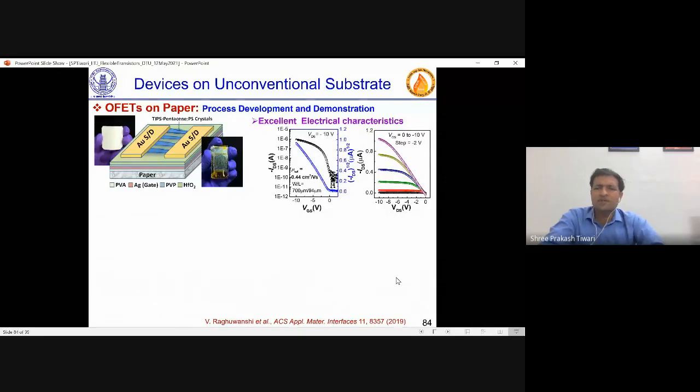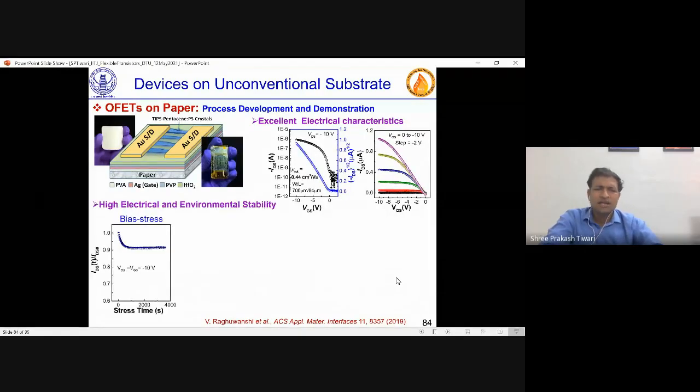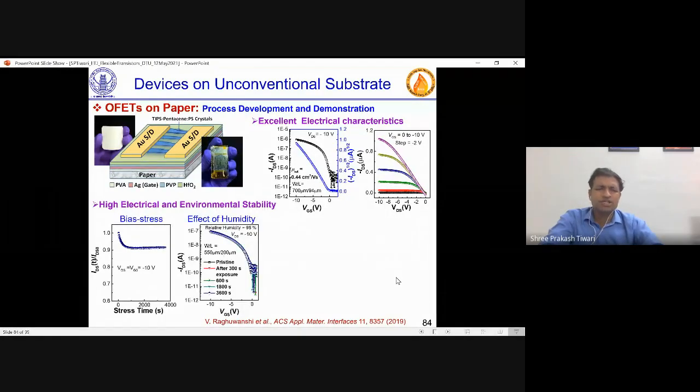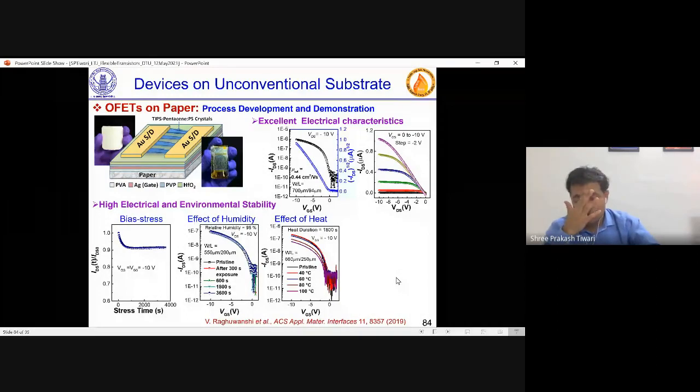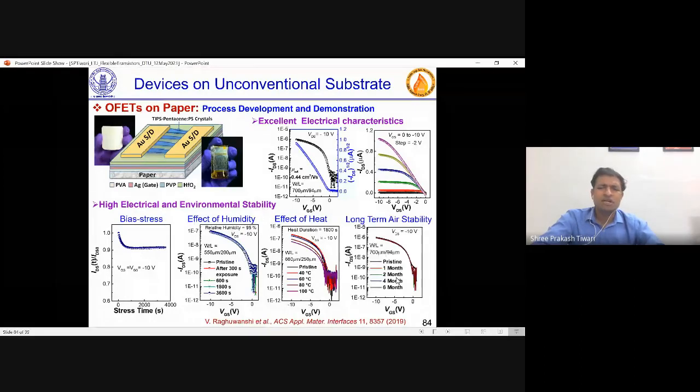They worked well at 10 volt. And high electrical and mechanical stability was achieved. And with temperature, obviously more than 60, there was some deterioration, but before that it was working fine. And moreover, this had long-term air stability, more than 6 months. We could see the performance was not degrading as such.